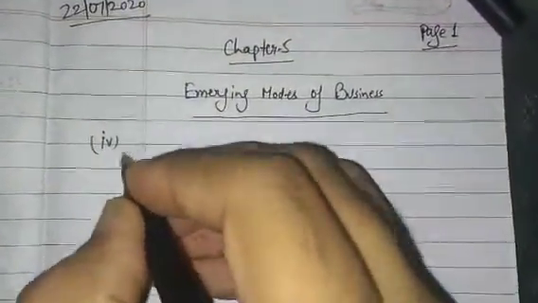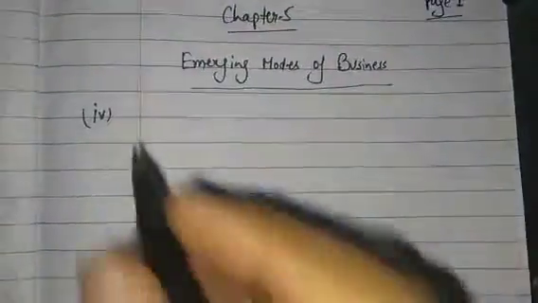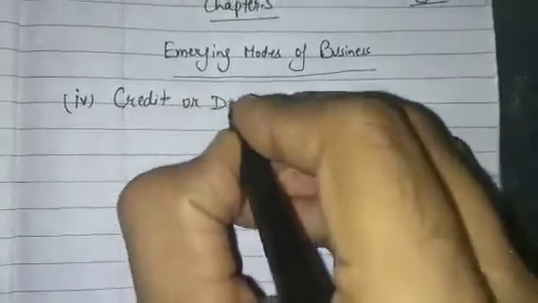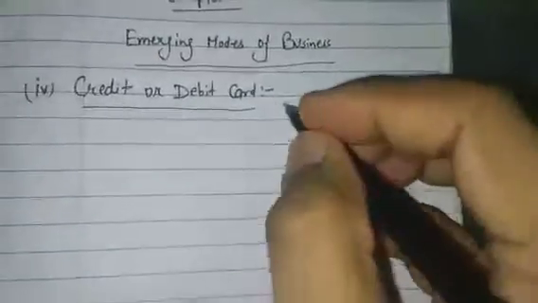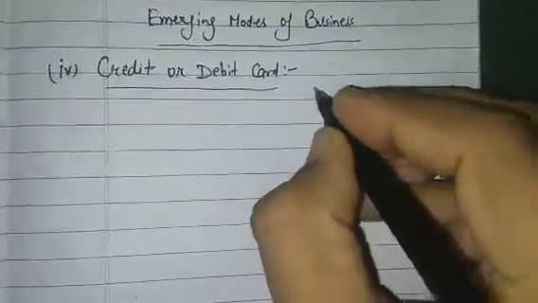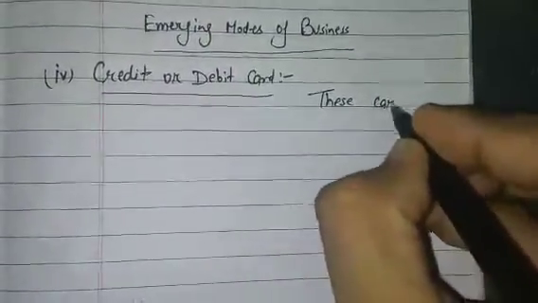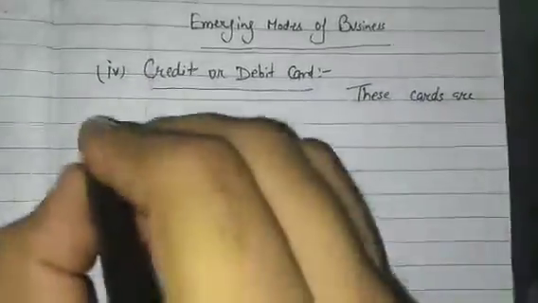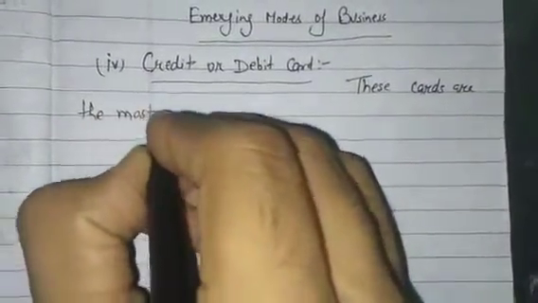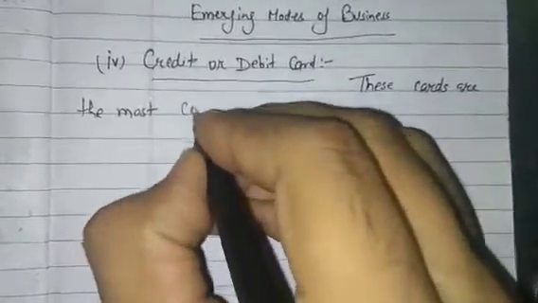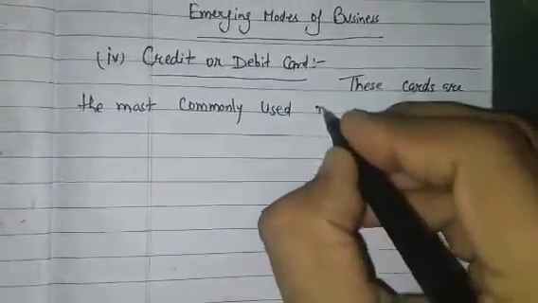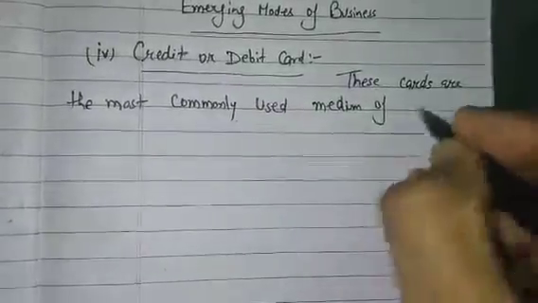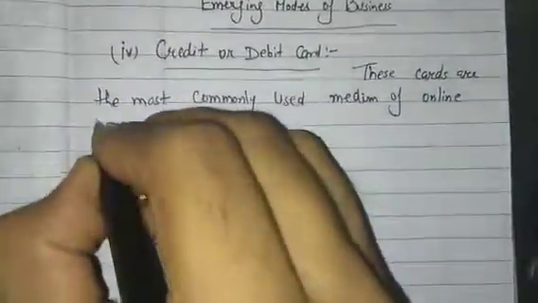Fourth point. So continue from where you left off, okay. So the fourth point is credit and debit card. So listen. These cards are the most commonly used medium of online payment.